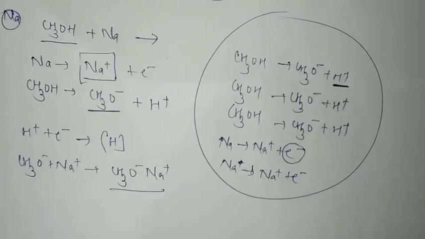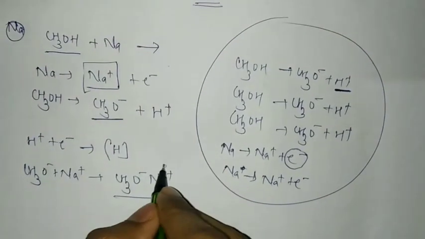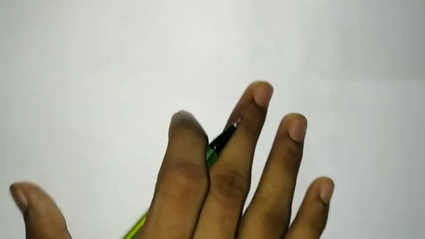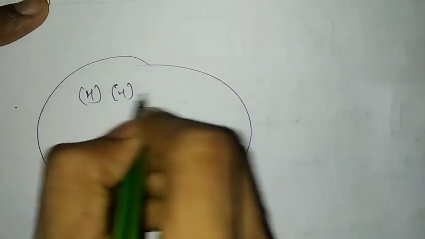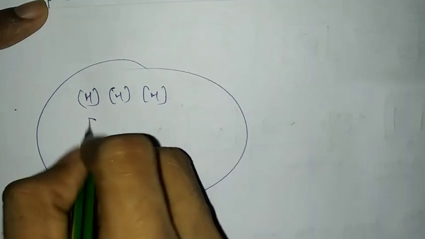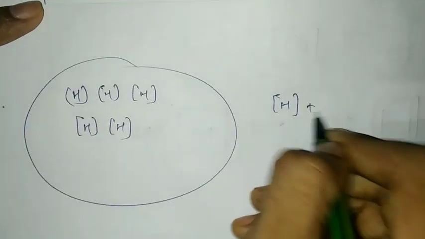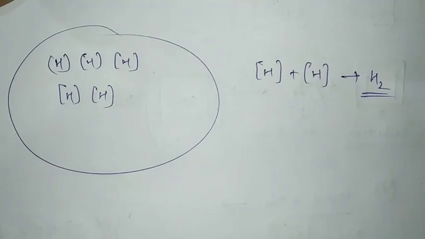Now in the reaction chamber, this has been reacted, only nascent hydrogen has been left. So all these nascent hydrogen, suppose if two nascent hydrogen react with each other, they can give H2.